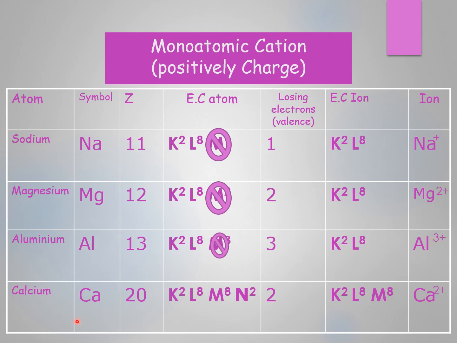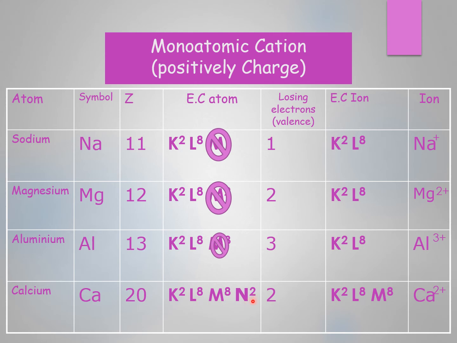Now calcium. Calcium has 20 electrons. The electronic configuration of it is K2, L8, M8, and 2, 2 plus 8, 10, plus 8, 18, plus 2, 20. So here, the last energy level is N. The valence shell is N. The outer shell is N. N has 2 electrons. N here is not saturated. N can contain 8 electrons, but here it contains 2 electrons.